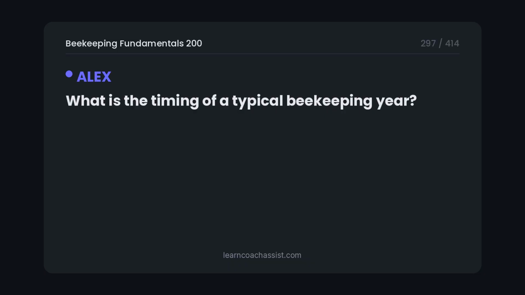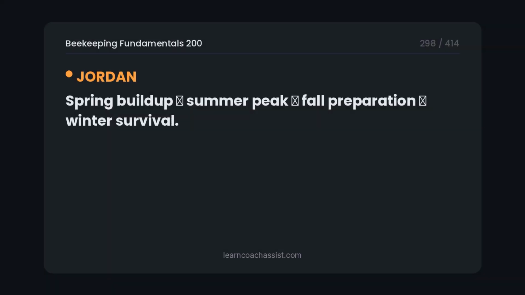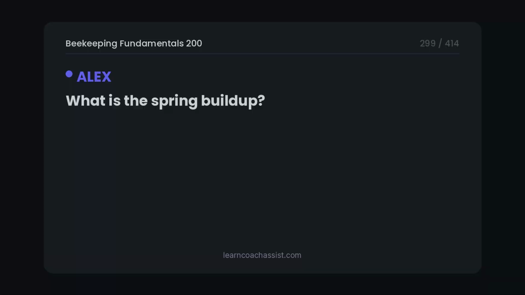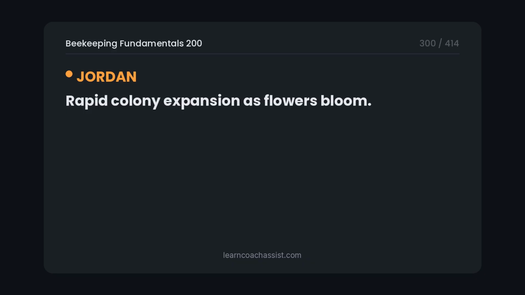What is the timing of a typical beekeeping year? Spring build-up, summer peak, fall preparation, winter survival. What is the spring buildup? Rapid colony expansion as flowers bloom.